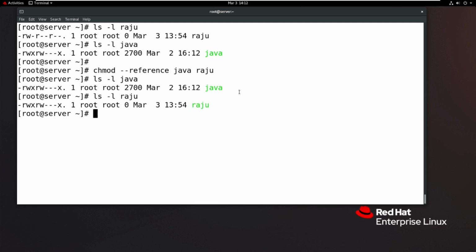So if you want to call the reference, then we can use the hyphen reference field. So what is the meaning? So now I want to set the privileges to Raju from the Java file. So I want to set the same Java file permissions to Raju. Then how to reference it? Hyphen reference, space, whichever file reference you want. I want to set the Java file reference to the Raju file.